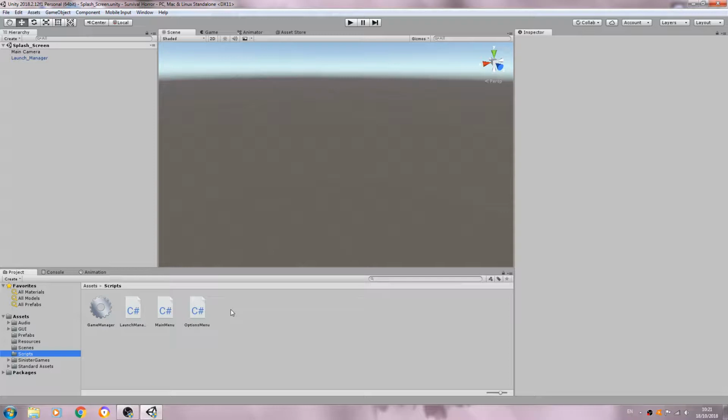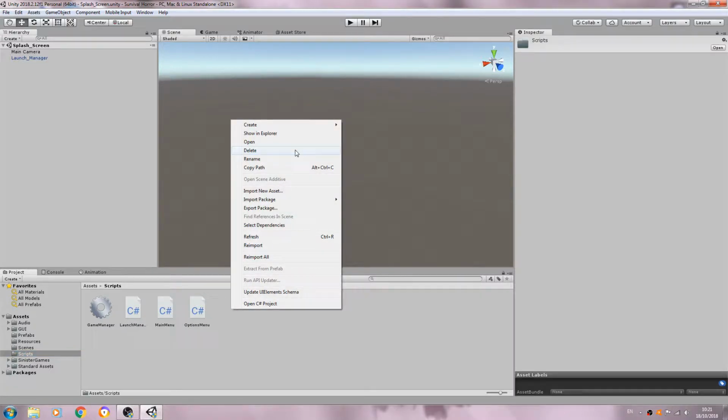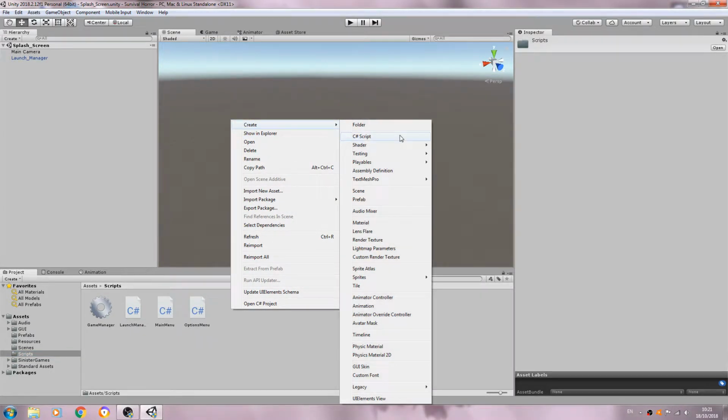I did actually want to start the options menu in this lesson, but unfortunately I've not had time to prepare those lessons. To be honest, I've just been backwards and forwards to the hospital over the last couple of weeks, so please bear with me on that, but the script is coming.